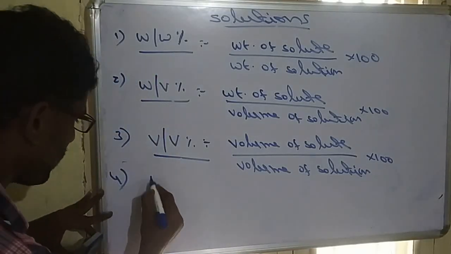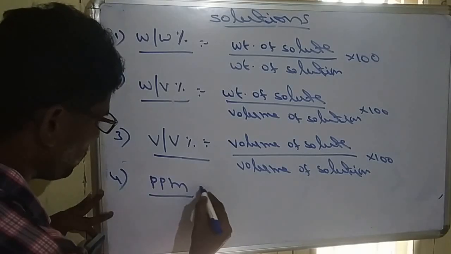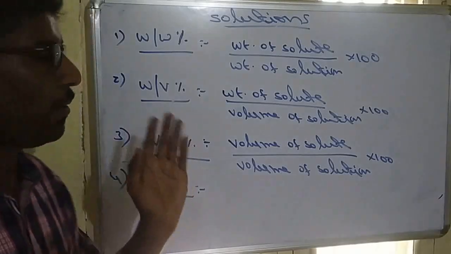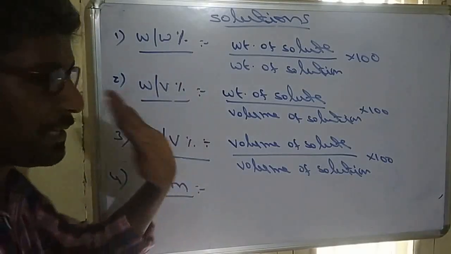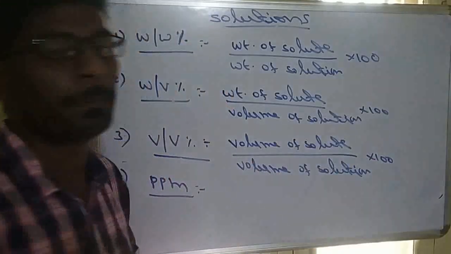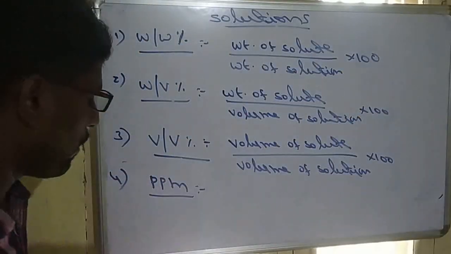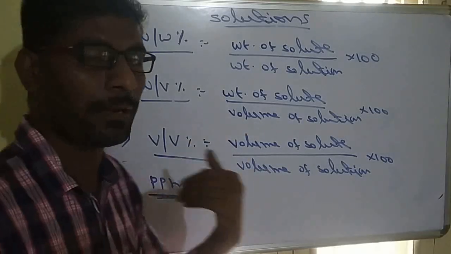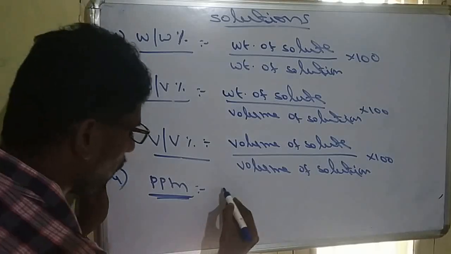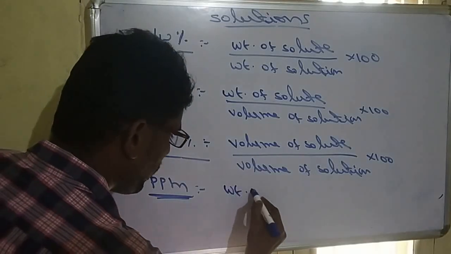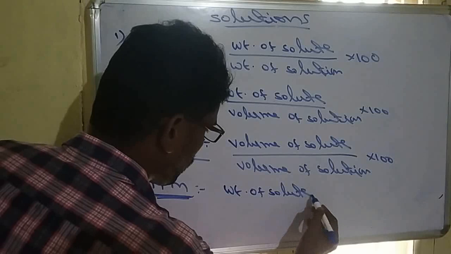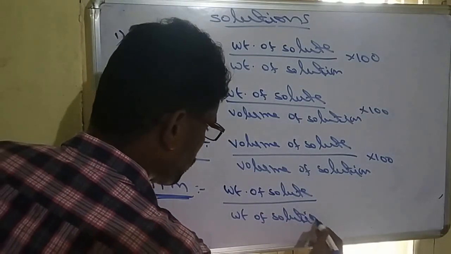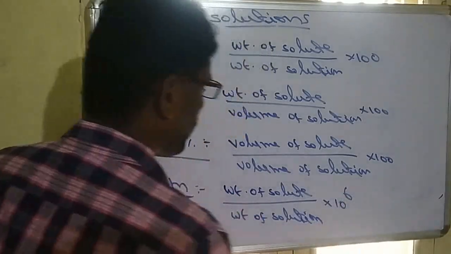Another one is ppm. The ppm formula is also similar to percentage. The only difference is that whenever we use percentage, we multiply by 100, which is 10 square. But whenever we use ppm, we multiply by 1 million, which is 10 power 6. So here the formula will be weight of solute by weight of solution into 10 power 6.